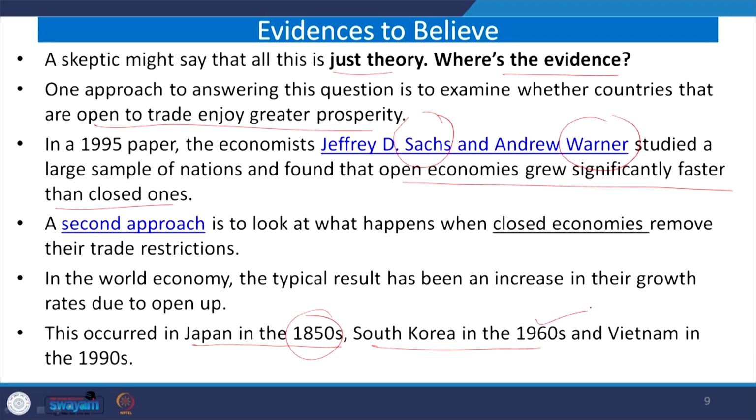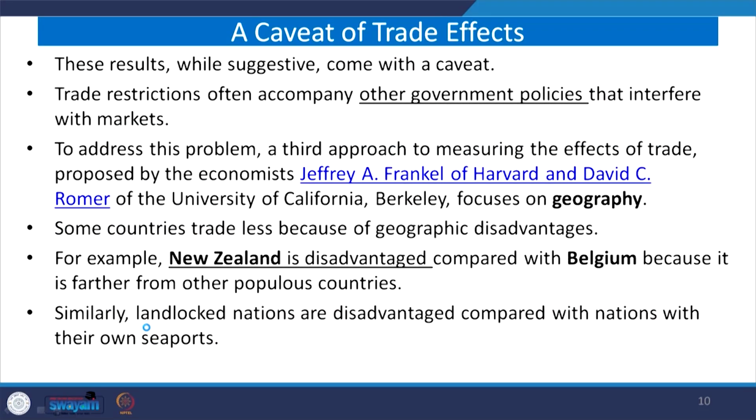Now, the result has been an increase in growth rates due to opening up, which I have already said. There are some examples as verified by different literature and different economists. Japan was added to the developed countries list in the 1950s, South Korea in the 1960s, then Vietnam very recently in the 1990s. So, those countries which opened up their trade gained significantly. So, where is the caveat then? Where is the borderline? Where is the limit which the country must follow?